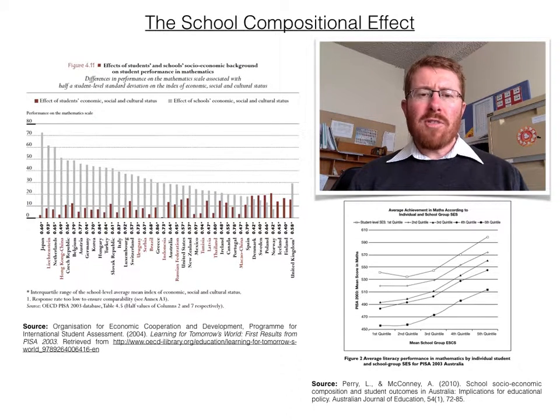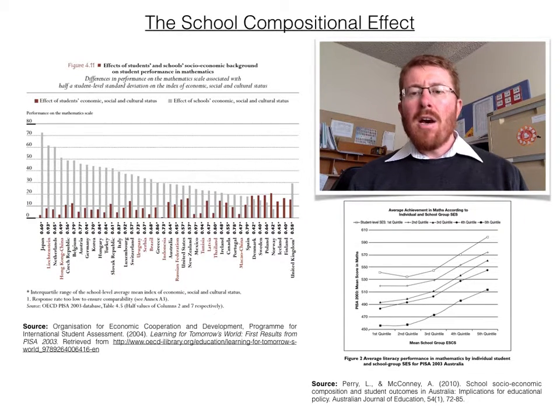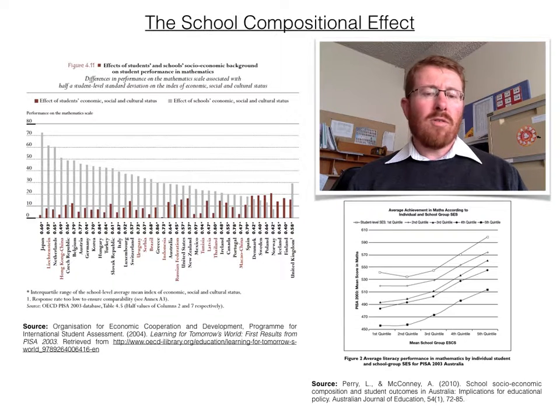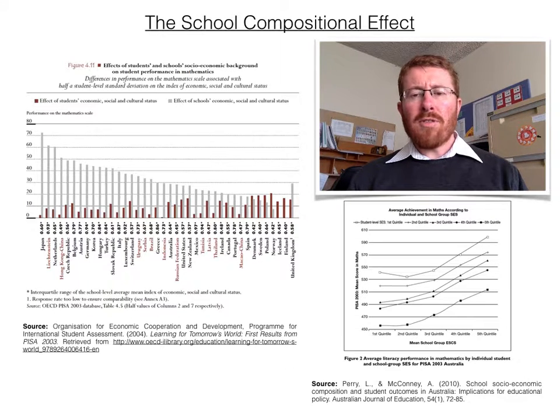The simplest way of measuring school composition is to calculate the average socio-economic score, like the ICSEA score on the MySchool website. A way to conceptualise the compositional effect is to imagine the performance of three siblings, one enrolled in a low socio-economic status or low SES school, one in a middle SES school, and one in a high SES school. The compositional effect would tend to differentiate the performance between these three siblings, favouring the student in the high SES school, followed by the student in the middle SES school, despite all three having the same family background.